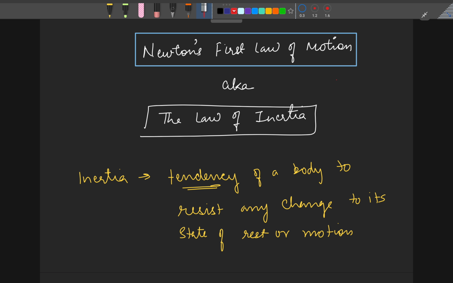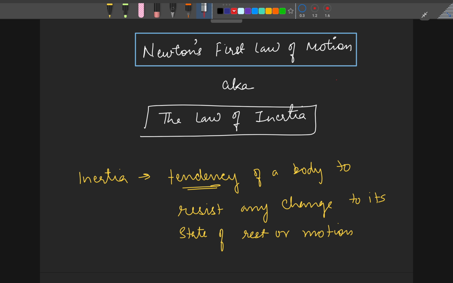Or right now, if you're sitting on your chair and watching this video, or you're lying down on your bed and watching this video, so you will continue to be lying down or you'll continue to be seated unless you apply additional force and get up and then move and change your position, right? From rest you come to motion. So that is inertia. Every body that has mass has inertia.